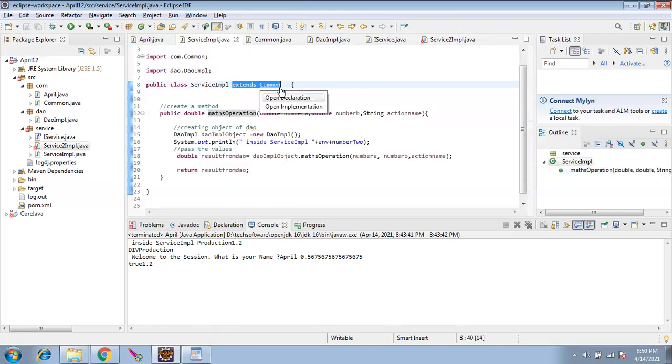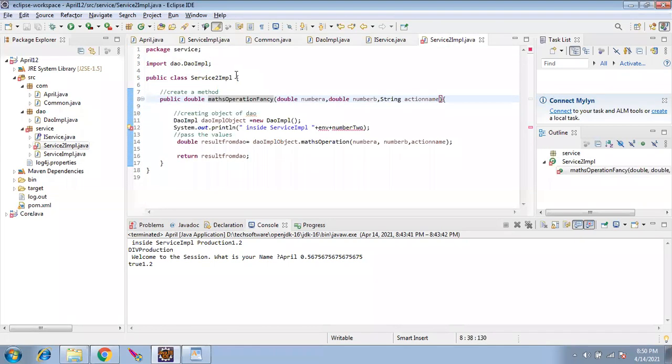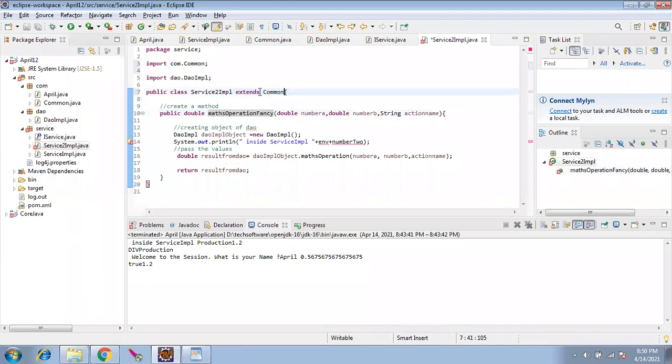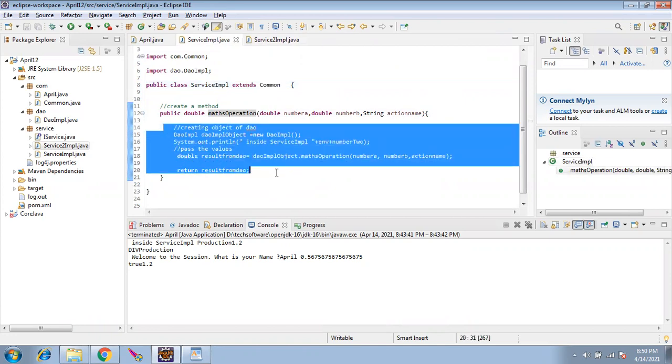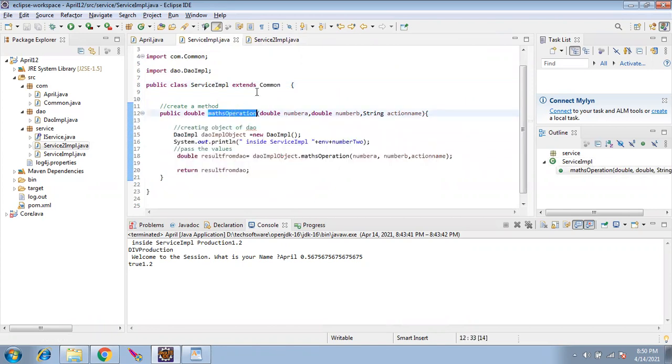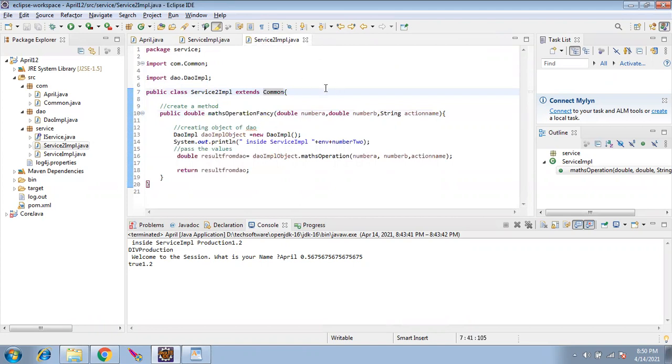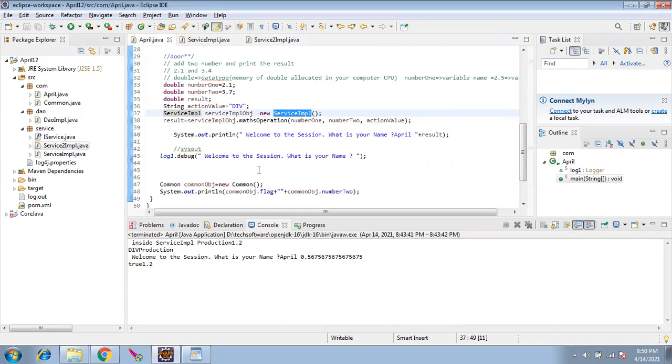Extends common. Just follow this. This is a very important concept. So there are two switch manufacturers now. I'll get rid of all other things. So he is one guy, he is another guy. This guy is manufacturing the switch. Let's forget the other details. He is having this name, Maths operation. This guy is also manufacturing the same switch. Now he is giving fancy. Now as a customer, I'll be confused.